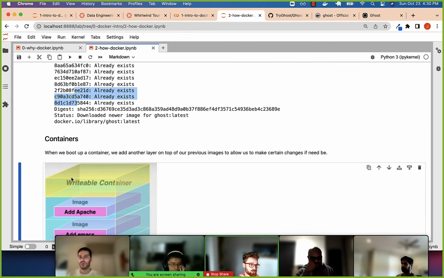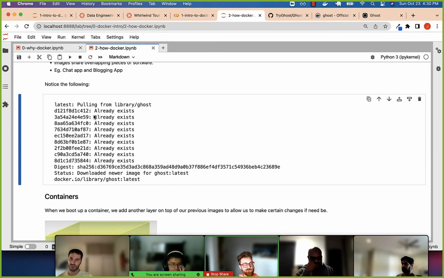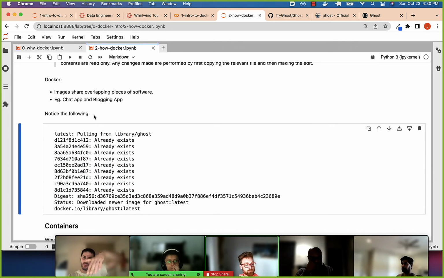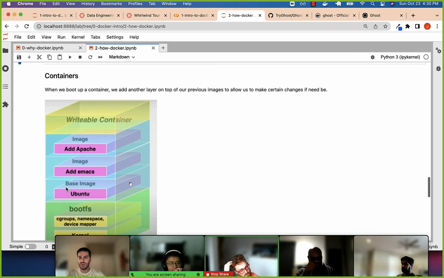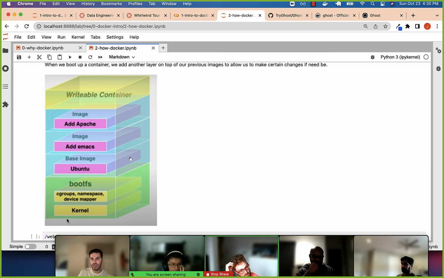One thing to note, these things are called images, right? And as we said, the overall software that we downloaded is also an image. What is an image? It's just files that are in layers. So here's one way to see it. This whole thing is an image. Here's the kernel, and then here's Ubuntu, which is like Linux, and then here's Emacs, and here's Apache, the server. And then finally, you have the container.